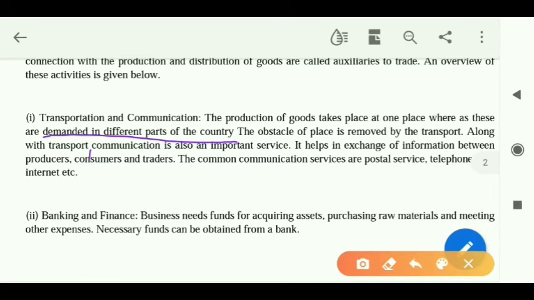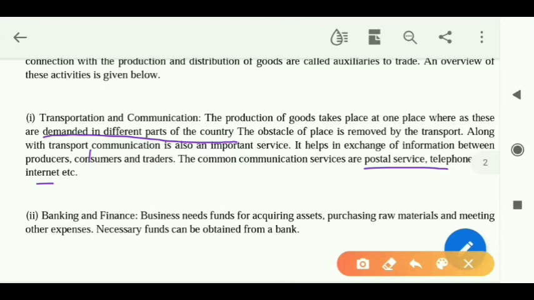It helps in the exchange of information between the producers, consumers and traders. The common communication services are postal service, telephone and internet. So the first auxiliary to trade is transportation and communication. Transportation helps in removing the hindrance of place, and communication helps in removing the hindrance of information.